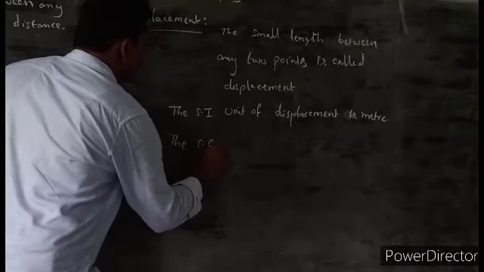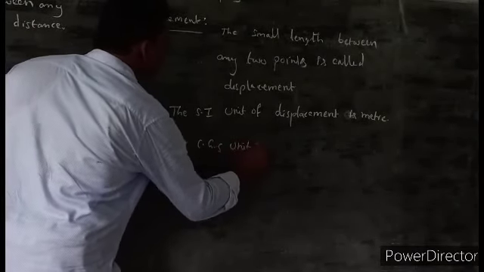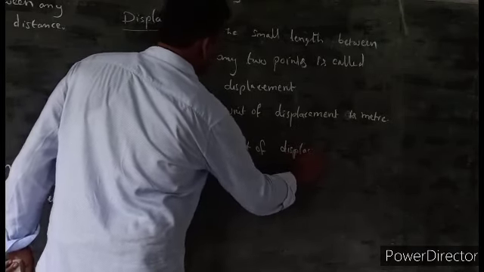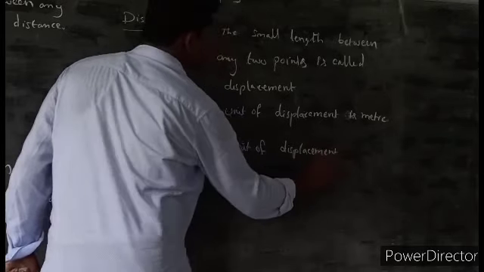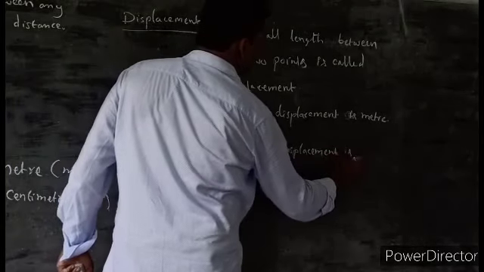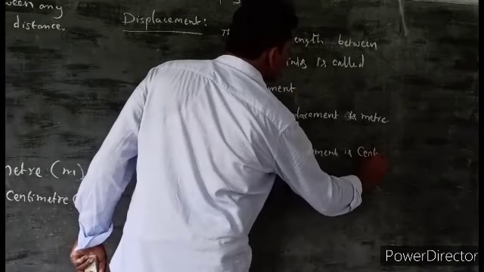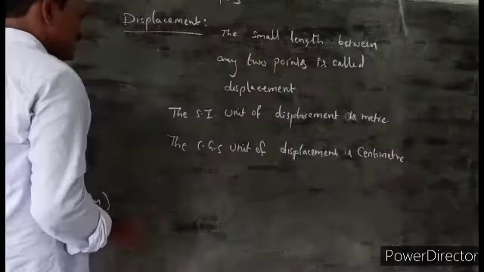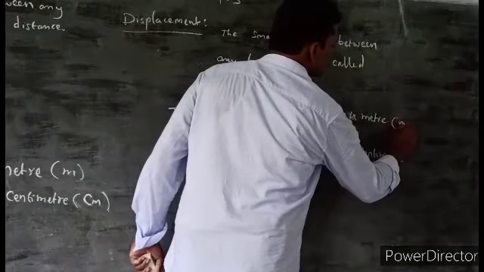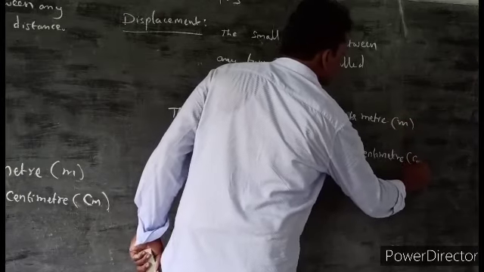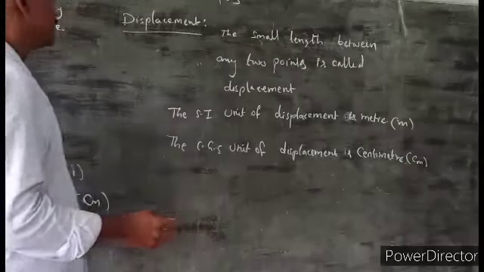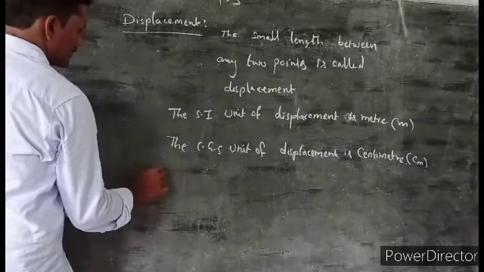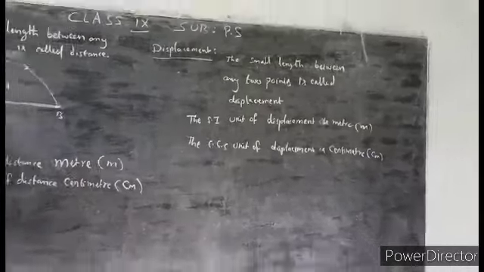The CGS unit of displacement is centimeter. Shortcut forms: small m and cm. So next, another physical quantity here. Another one is velocity. I will arrange the board.